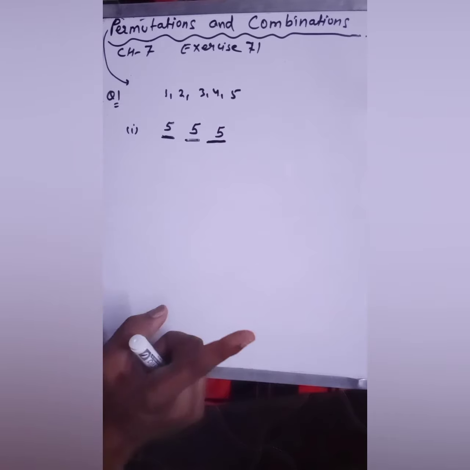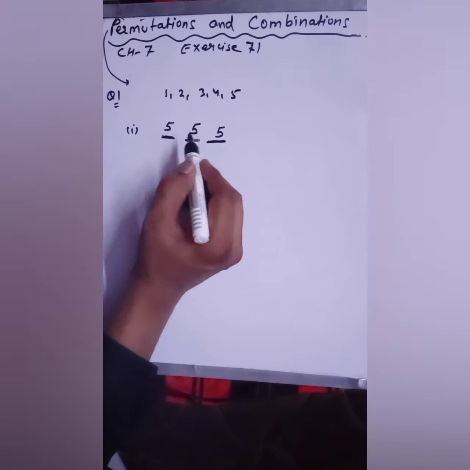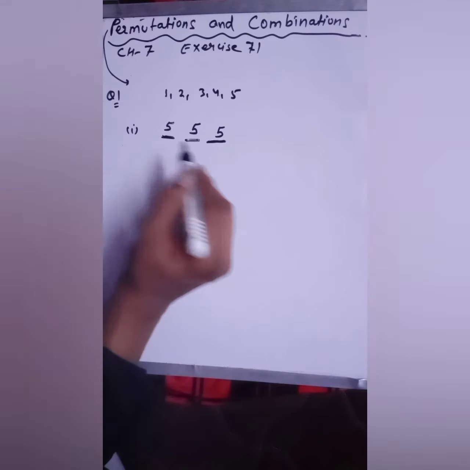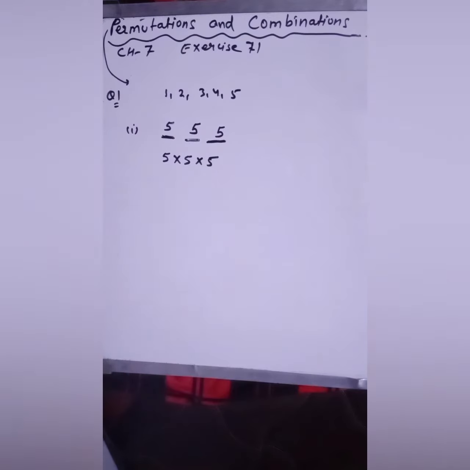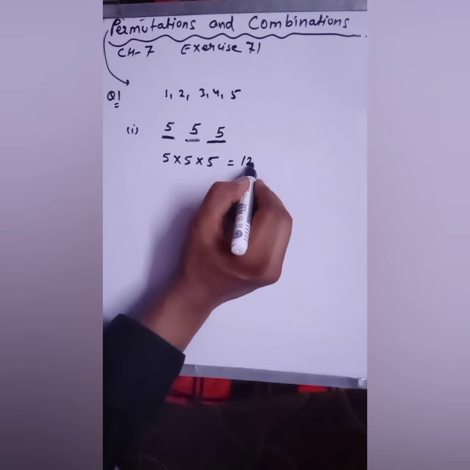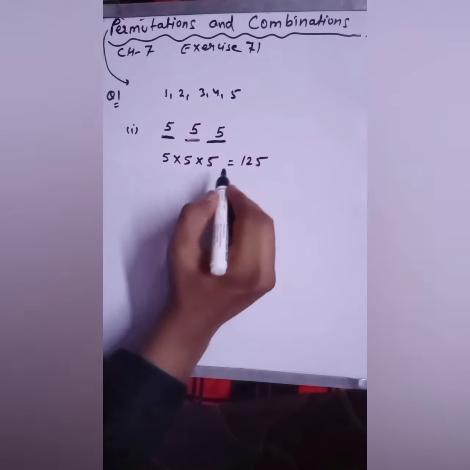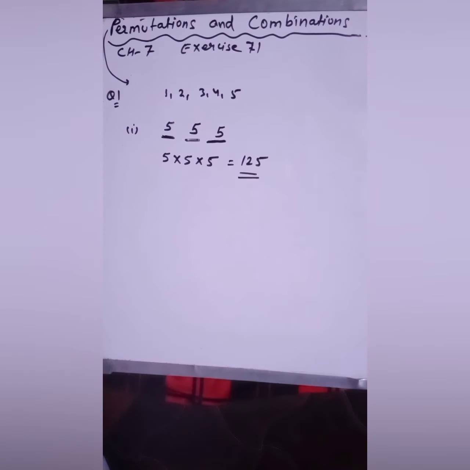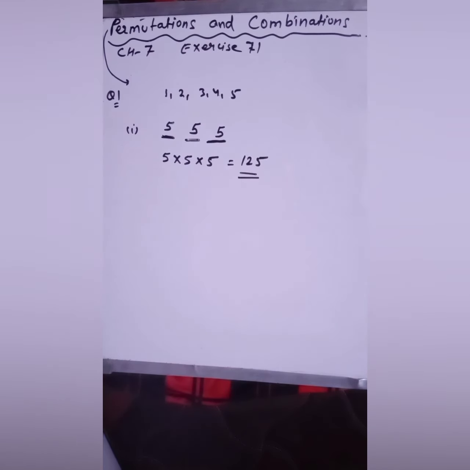Got it? Fine. So here you have 5 choices to fill those places. So for the total permutation, you have to multiply these choices and you will get 125. So this is the required answer. Fine. So this is the answer of part 1, question number 1.